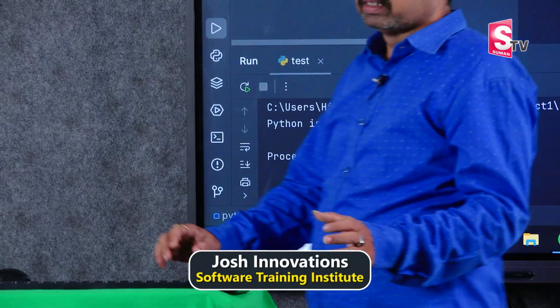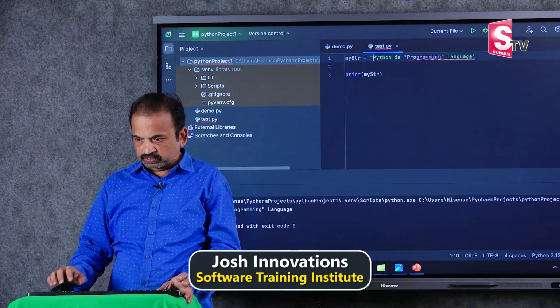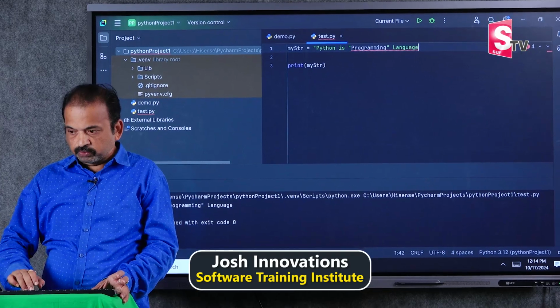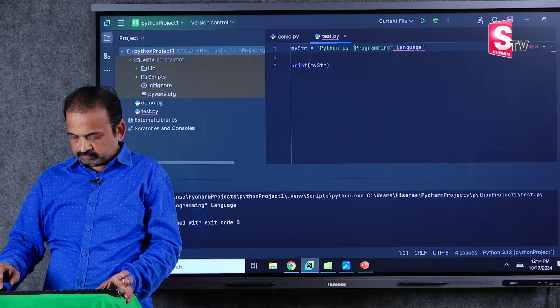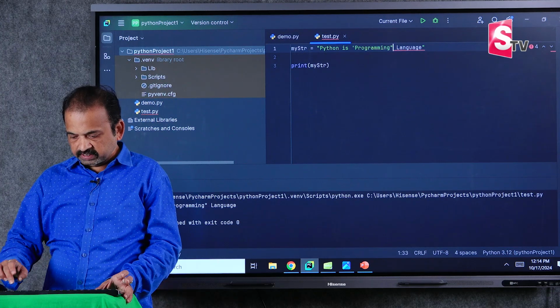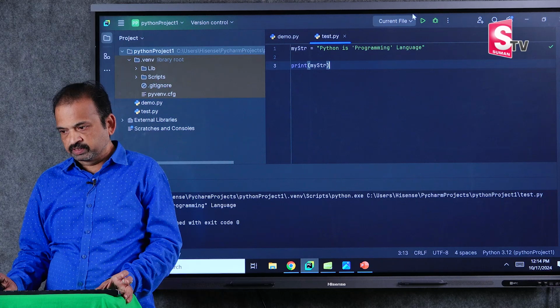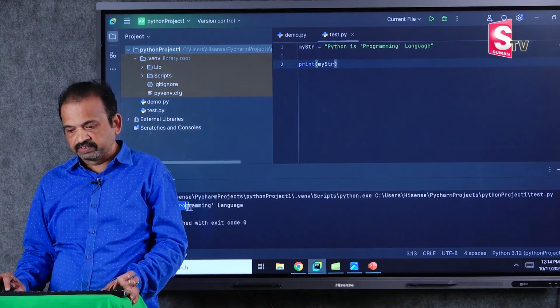For example, my string is enclosed with double quotes. Now we should use single quotes here, inside the string, we should give single quotes. Now this will work properly. Yes, Python is programming language.